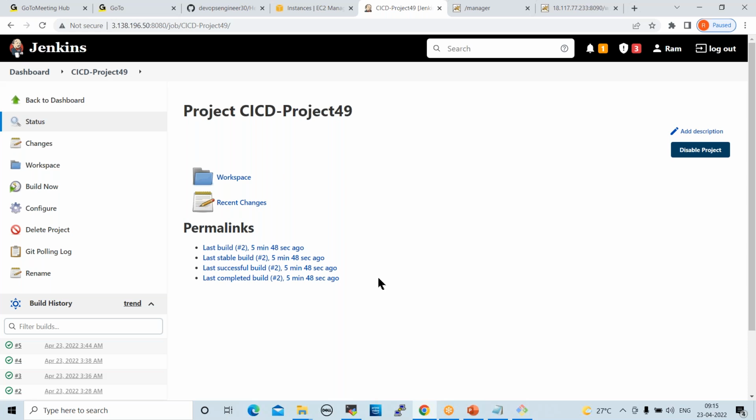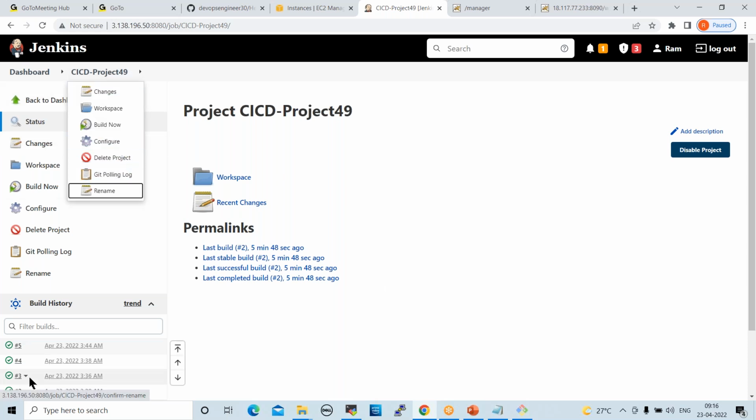Webhook is free, but I tested all these things and some errors I'm facing. If I want to show you live application deployment, I have faced so many issues. When I performed these activities in the beginning, I tested all these things. That is why we designed it like this so everyone can understand. So even normal PollSCM we can schedule sometimes, but PollSCM we should not schedule in business hours. On weekends only we can schedule PollSCM. Otherwise we can schedule another method.